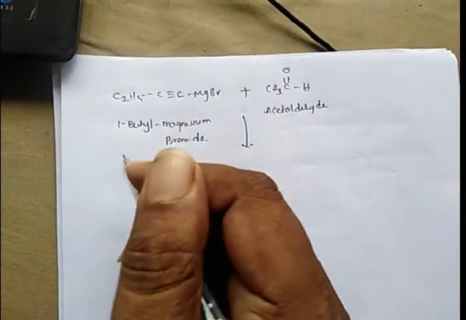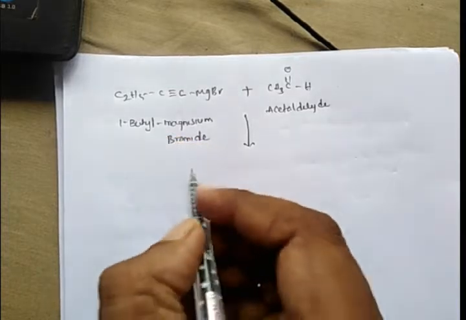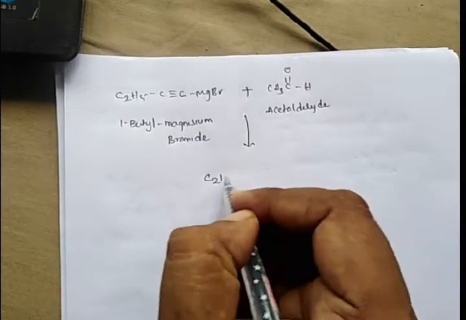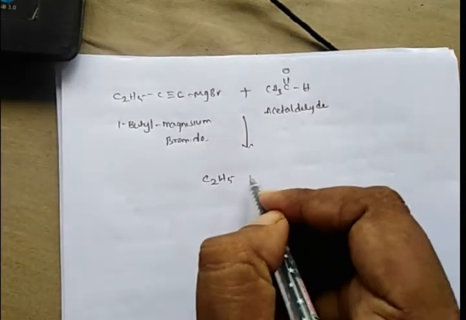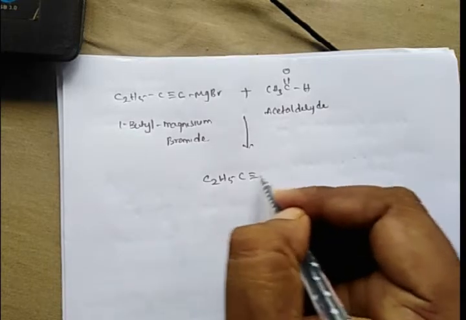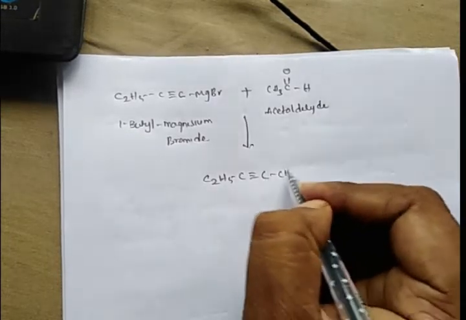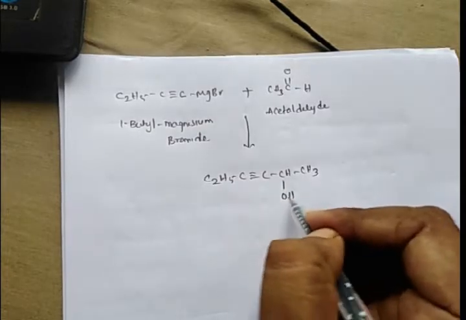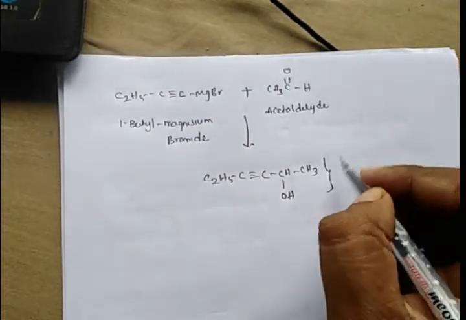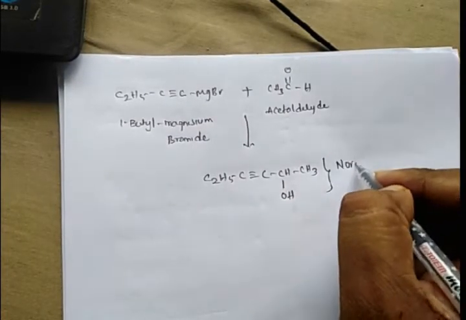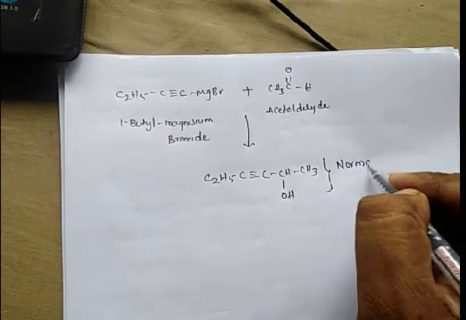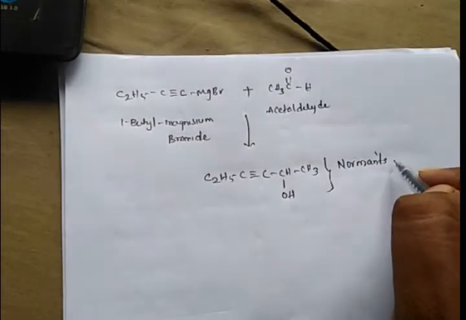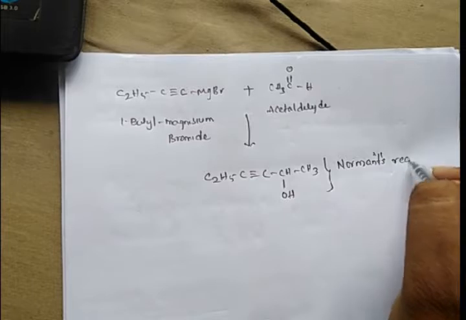a reagent called Normant's reagent, that is C2H5, C triple bond C, CH(CH3)OH. It is called Normant's reagent.